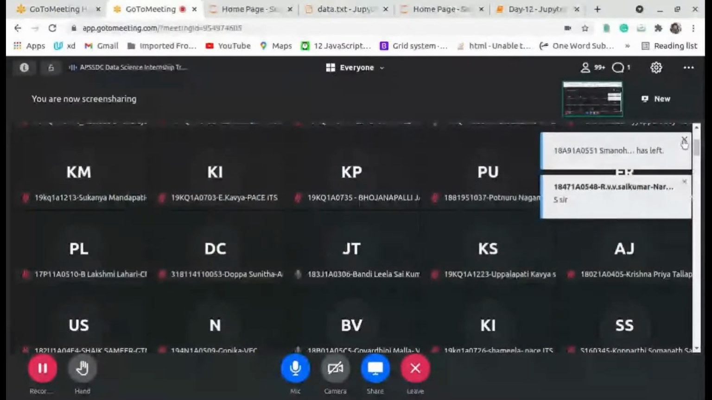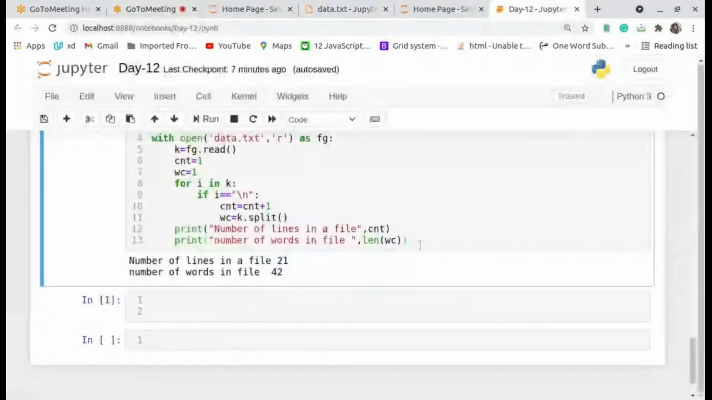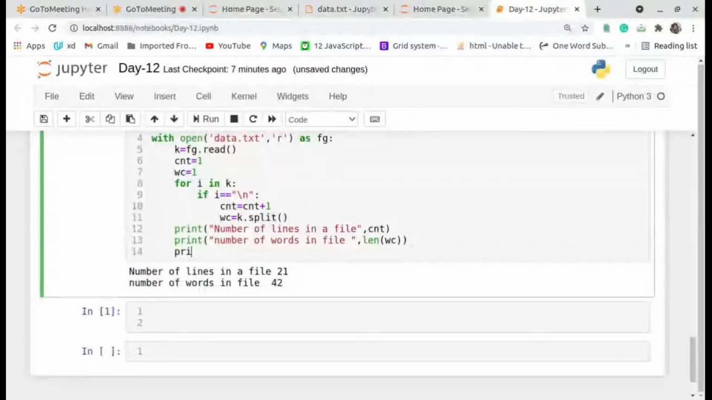Okay, now we will move on to the number of characters in a file. Print the number of characters in a file. You can find the len of k. You have the file in k, that's why you have to find the len of k. You will get the size of the file, and each character is stored in 1 byte.